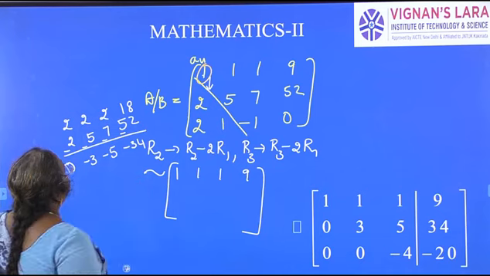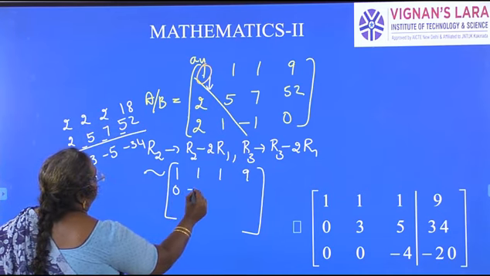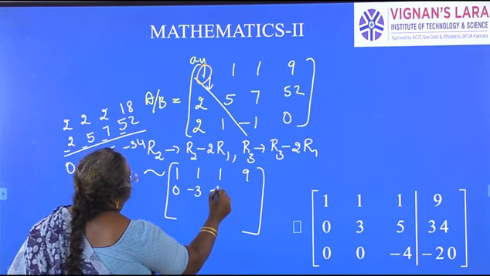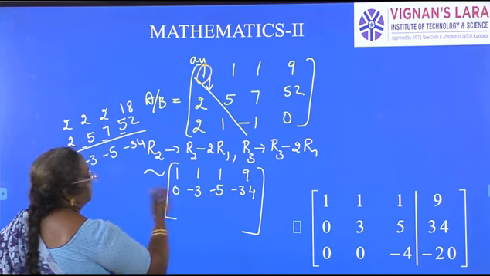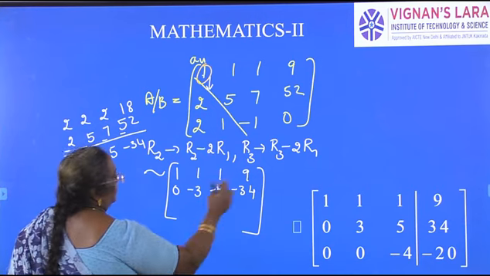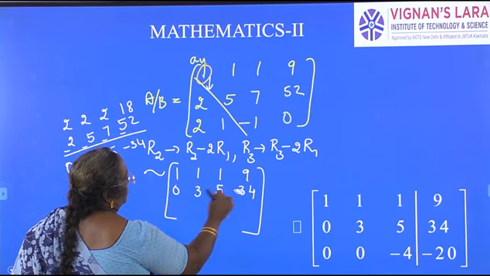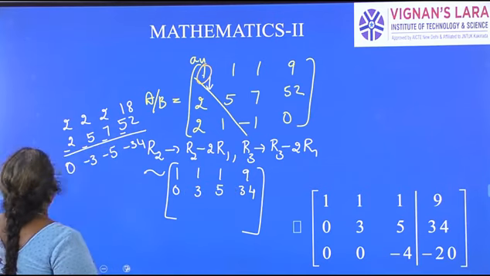I think 34, right. So if you want to remove the minus, you can take the minus sign out as common. It doesn't matter.